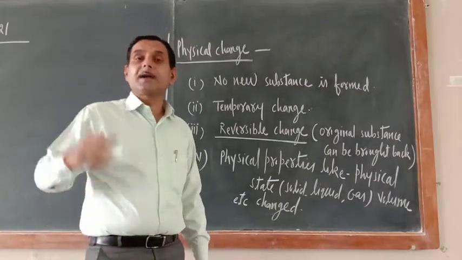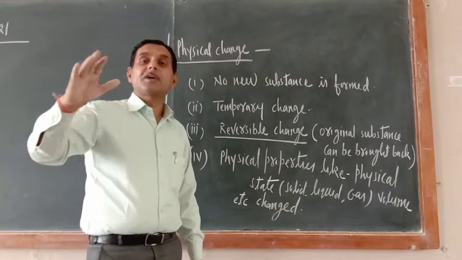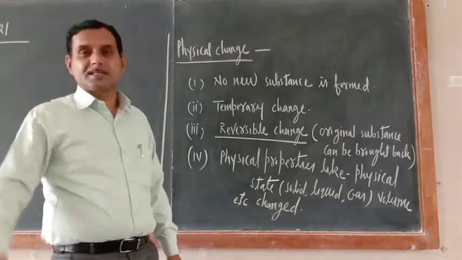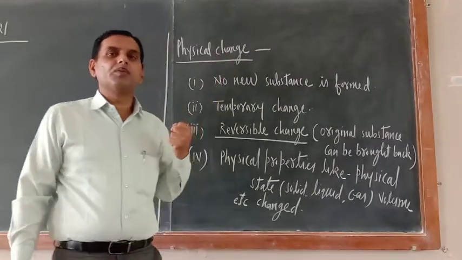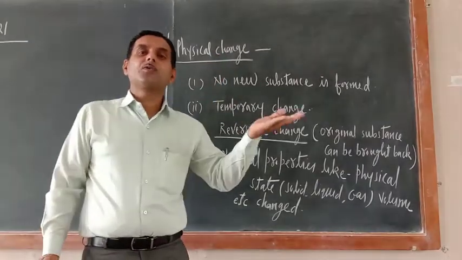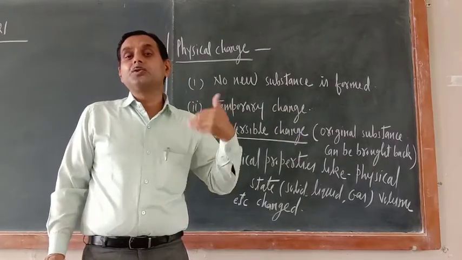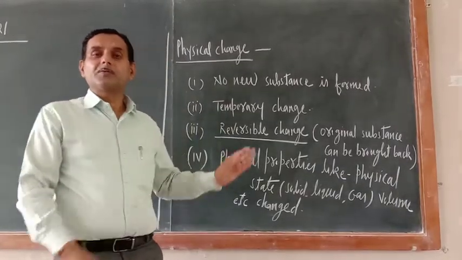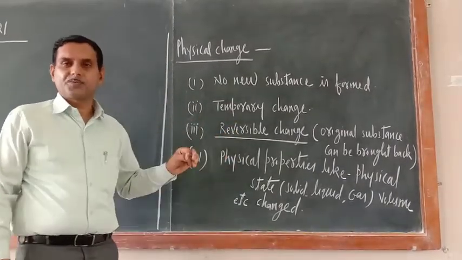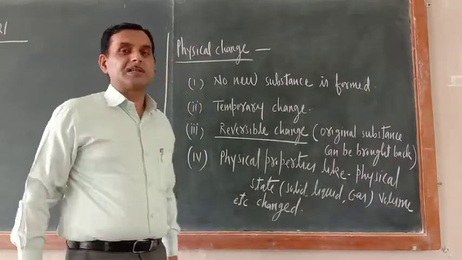After some time, the water would be changed into ice. It will freeze into ice. The same ice you remove and keep at room temperature. After some time, you will get the water only. So you started with water and again you are getting water. So it is one type of reversible change. Do you know why it is a reversible change?